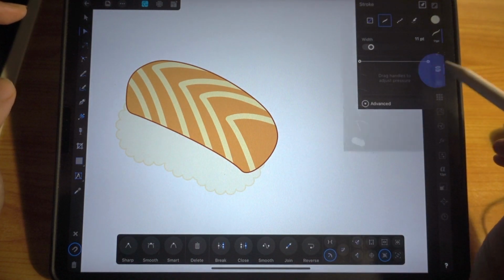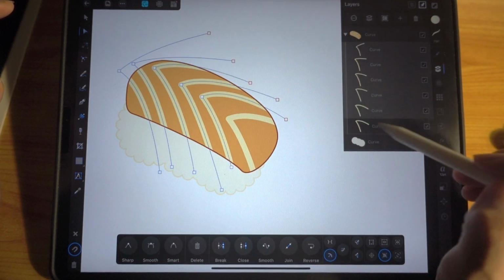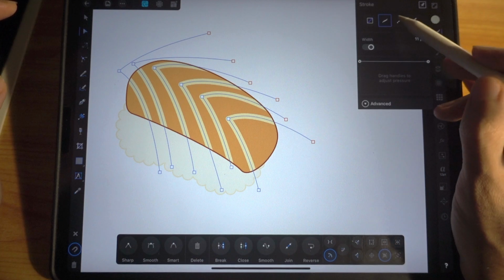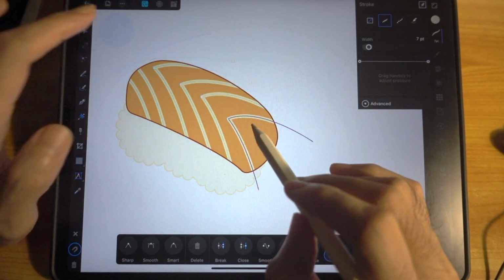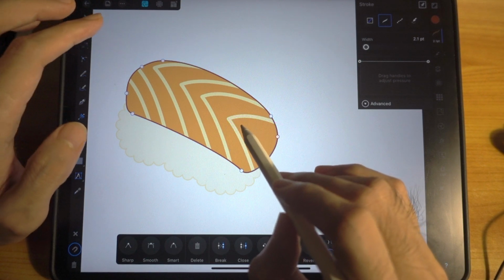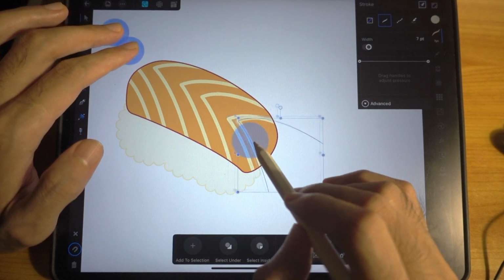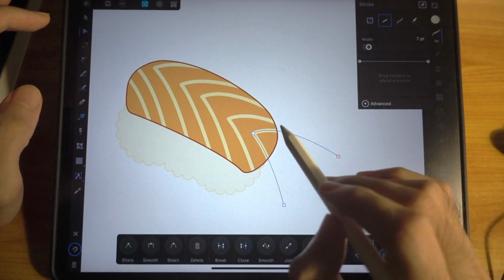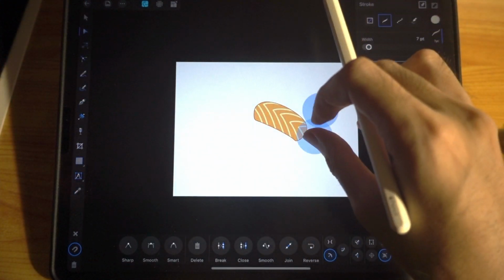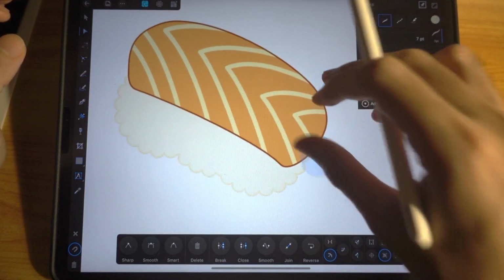If you want to make the lines thinner, I think I'll make the lines thinner. Set it thinner. Okay, and I think I'm going to add another line here. So I'm going to duplicate this and put it down here, just to make it a bit nicer to look at. Okay, so that's basically it.